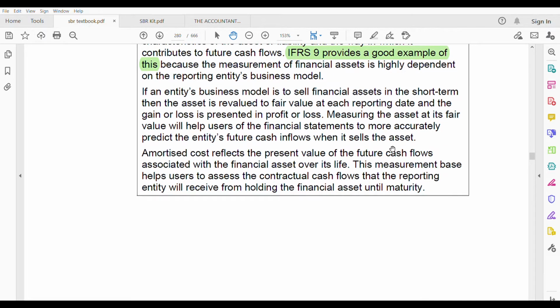What about the amortized cost? They reflect the present value of the future cash flows associated with the financial asset over its life. So this measurement base helps users to assess the contractual cash flows that the reporting entity will receive from holding the financial asset until maturity.